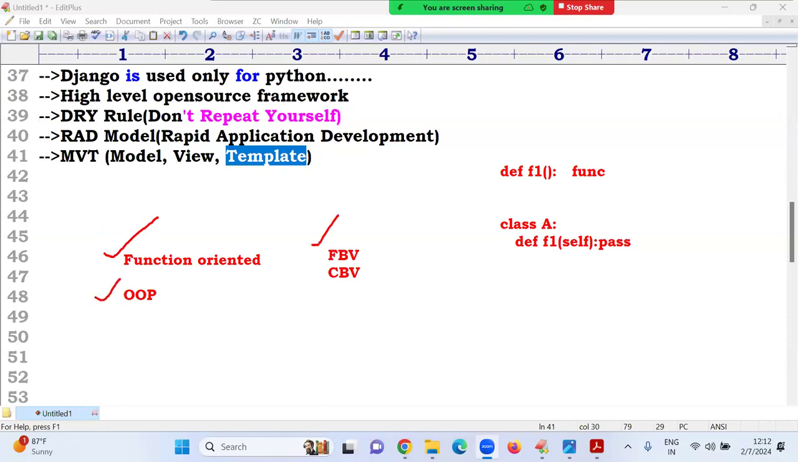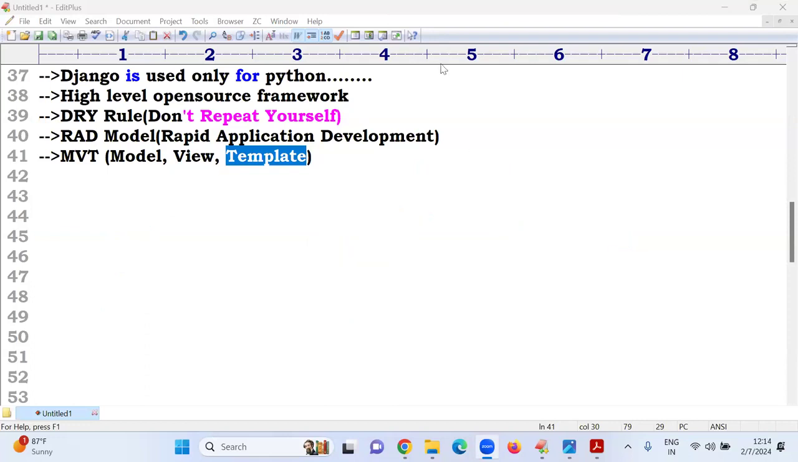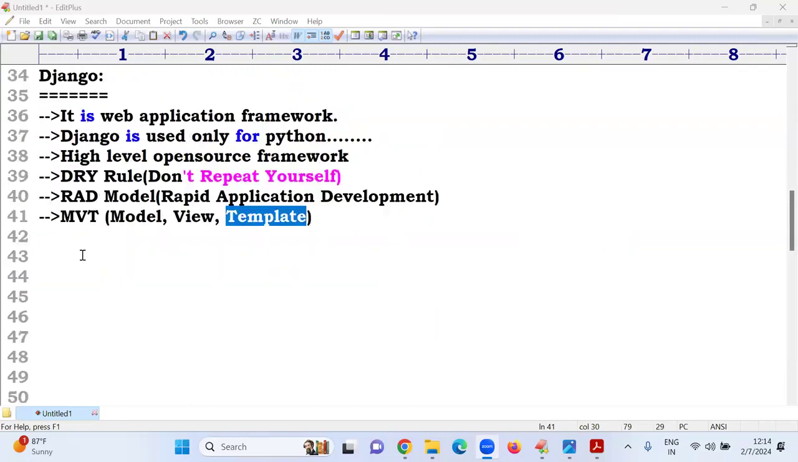Here F means function, V means view: function based view. If every logic is written only in functions, the same logic you can write in a class based view. In Python terminology, that is function oriented and object oriented. Here the terminology is FBV and CBV. So that is the Django basic introduction. And what is the driving principle? RAD. Django follows which architecture? MVT: model, view, template architecture.